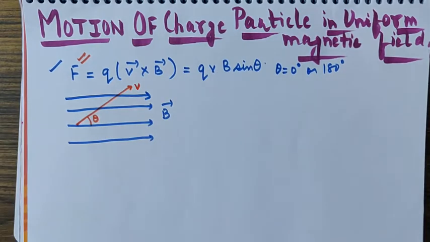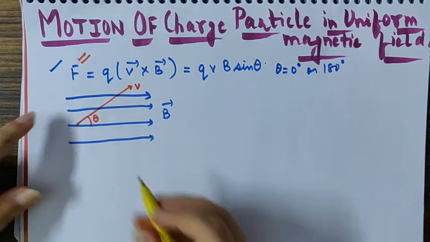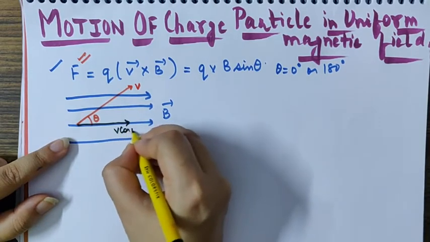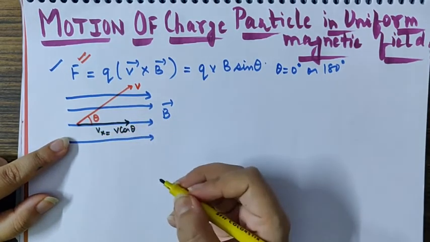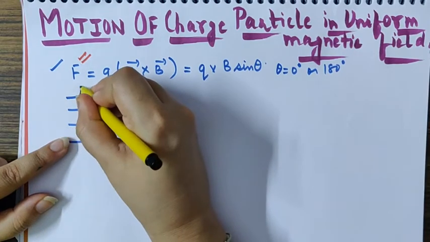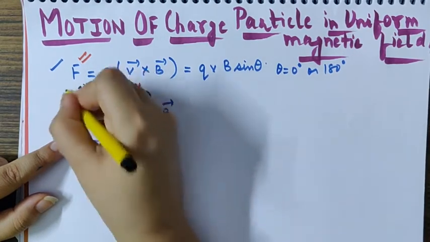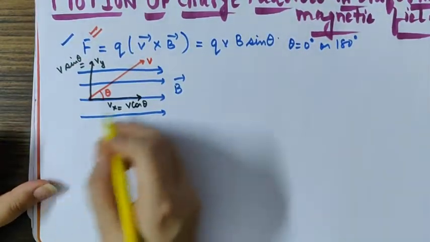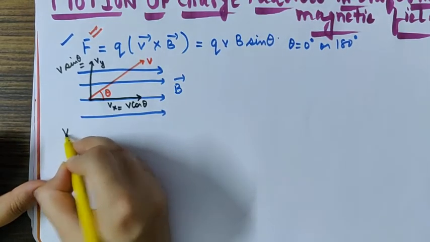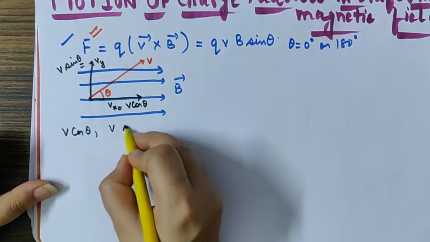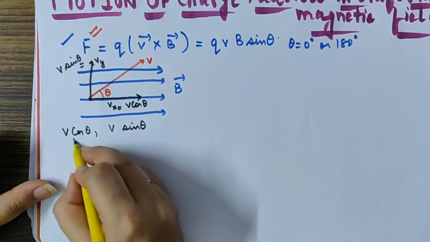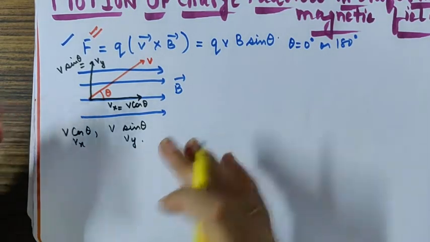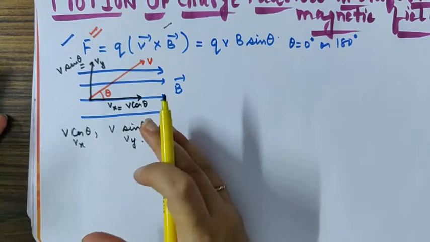So suppose this is the charged particle, so the velocity should have two components. One component of the velocity should be v cos theta. I should write it vx because it is along the x-axis, and then the second component of velocity will be vy. So vy should be written as v sine theta. So resolving velocity, we have two components, v cos theta and v sine theta, to which we have given the names vx and vy respectively. So applying the formula along the x-axis and y-axis separately.